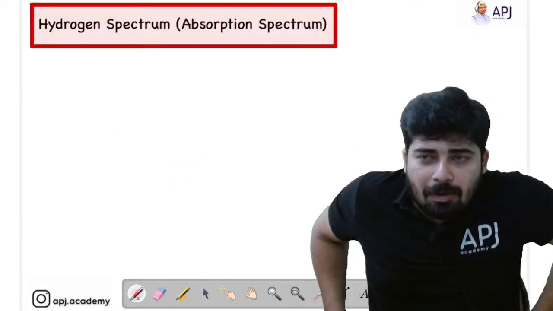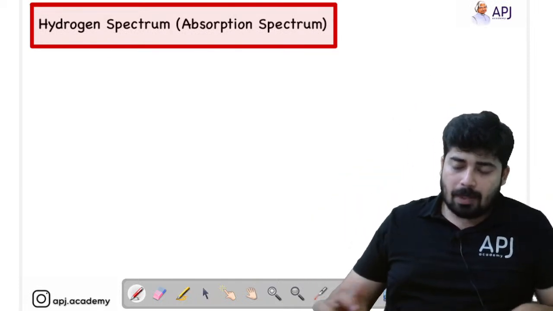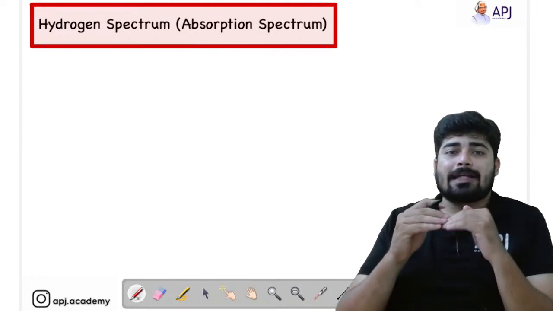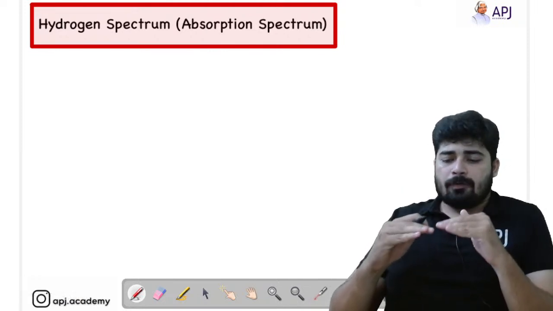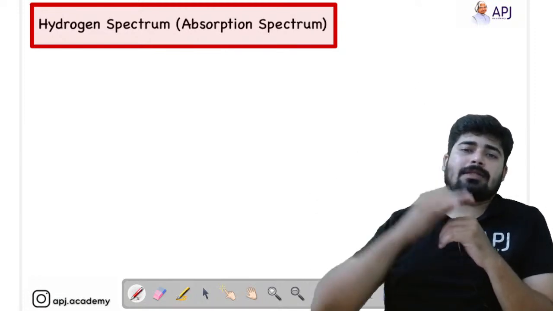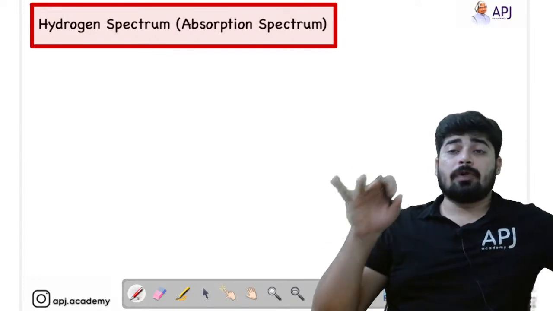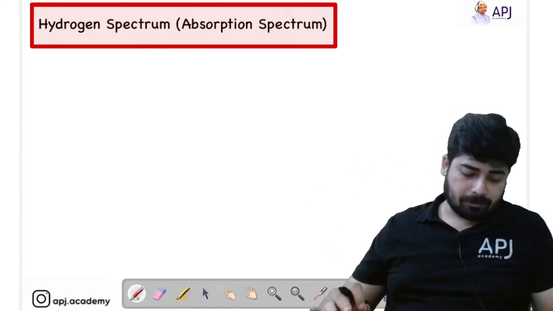Now let's discuss the absorption spectrum. For the absorption spectrum, you have to understand that it takes place when the electron from the ground state absorbs certain energy and moves to the second or higher energy shells. That's when we obtain the absorption spectrum.